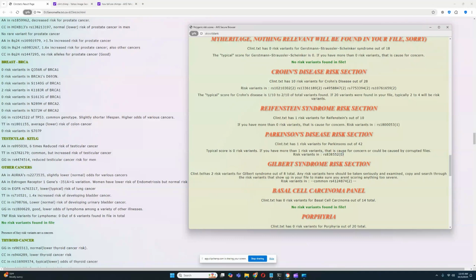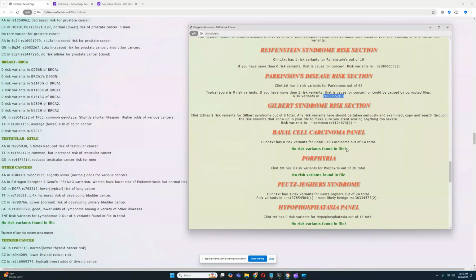It says E, and the way I coded this is that if you have one or two, it does not matter. It will always say the same thing, and it will always count as one risk variant. So in this case, for this particular variation, I don't remember why I did it this way. I think because it was a dominant mutation or something like that, but I did it this way for a reason. I think in this case he has a homozygous call as well.